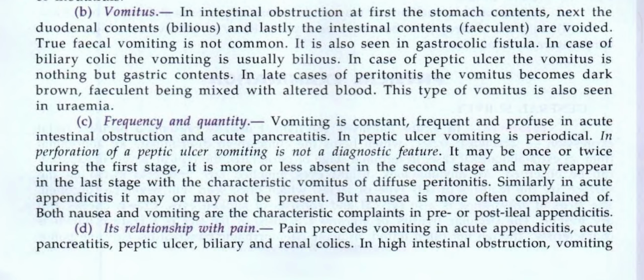True fecal vomiting is not common. It is also seen in gastrocolic fistula. In case of biliary colic, the vomiting is usually bilious. In case of peptic ulcer, vomitus is nothing but gastric contents. In late cases of peritonitis, the vomiting becomes dark brown, feculent, being mixed with the altered blood. This type of vomiting is also seen in uremia.